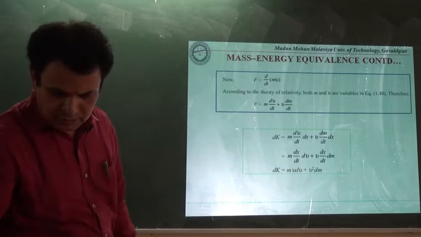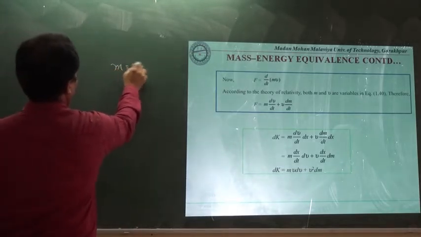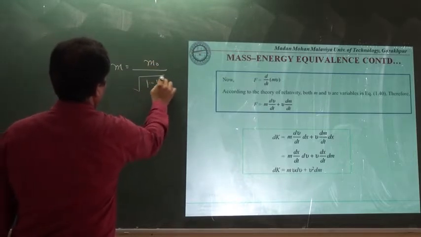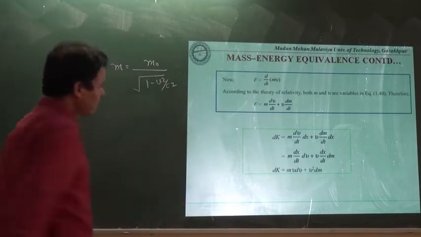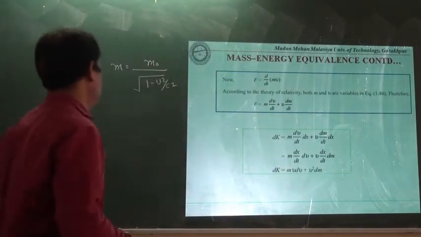For that we have the expression m is equal to m0 upon under root 1 minus v square upon c square. Let us do some mathematical manipulation on this expression.